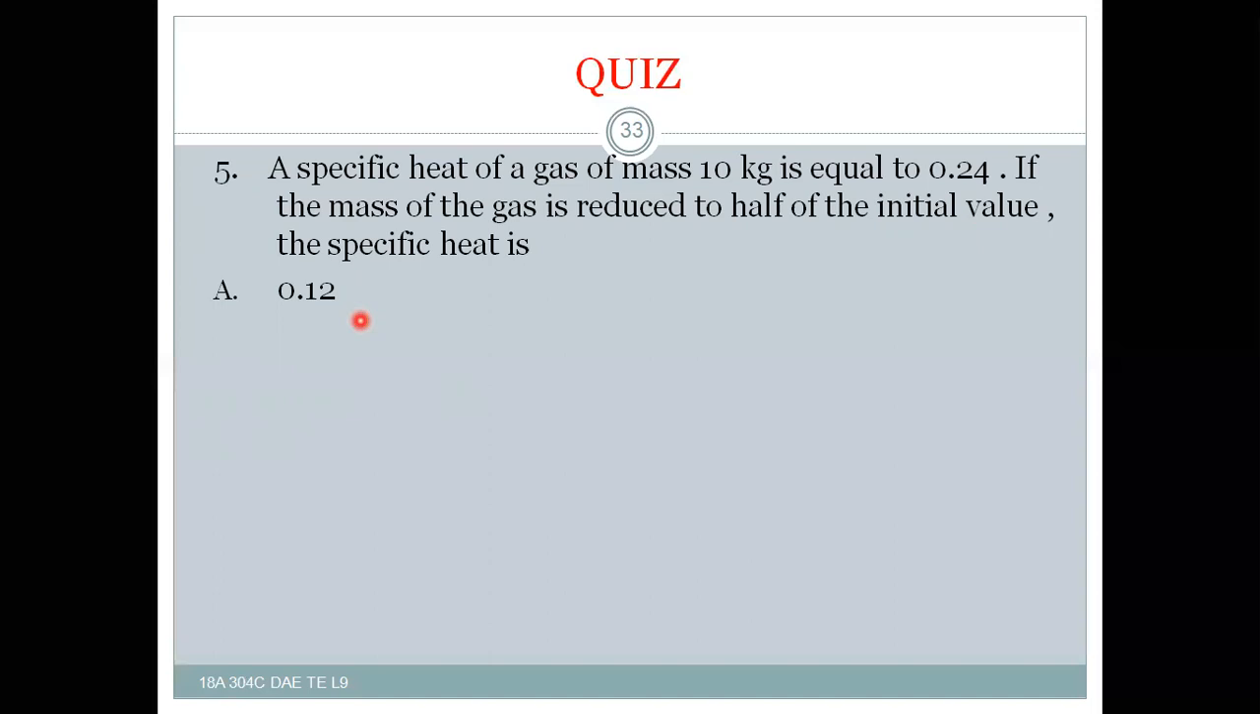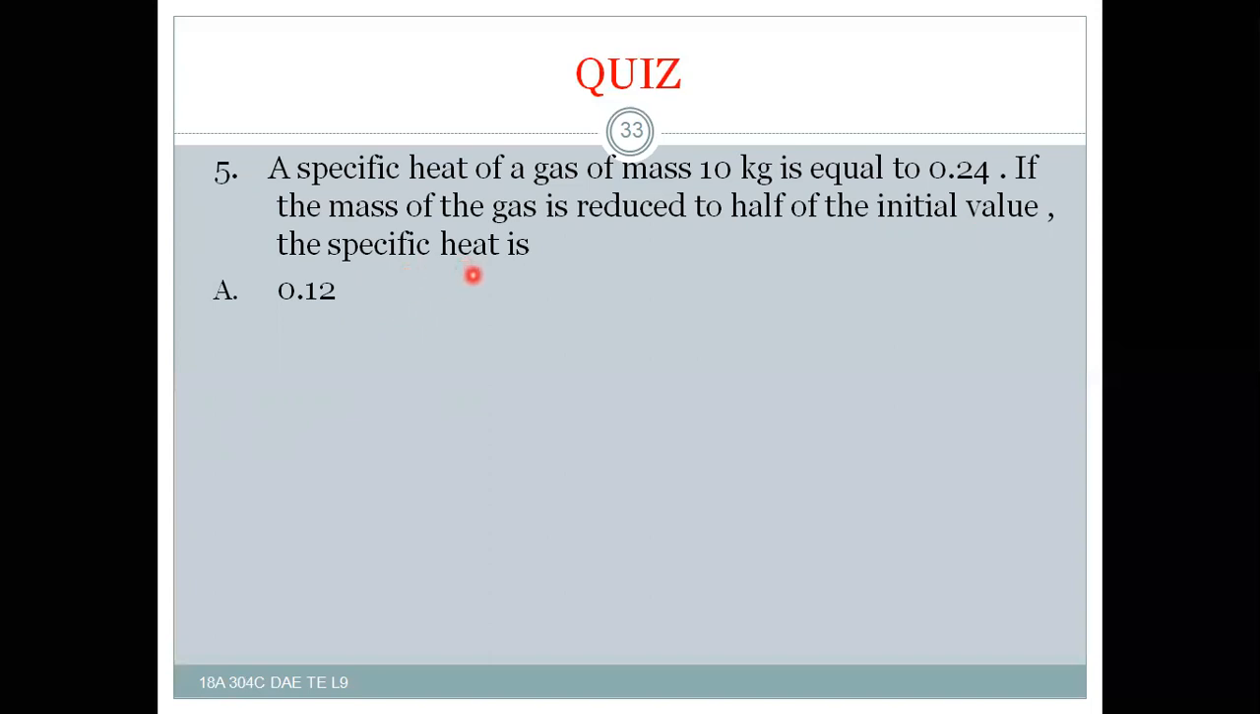So Q is equal to m c into the temperature difference, and in both the cases the temperature difference is the same. So thereby Q by delta T is equal to m c, where c is the specific heat, and this Q by delta T is the same for both the cases. So you can take the ratio, and then you will get the specific heat value.